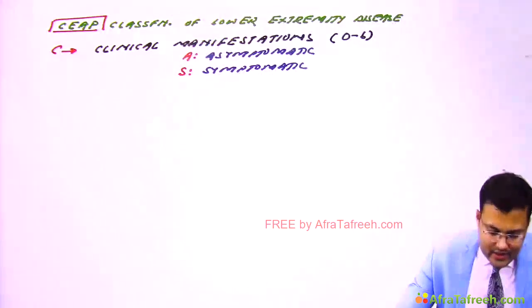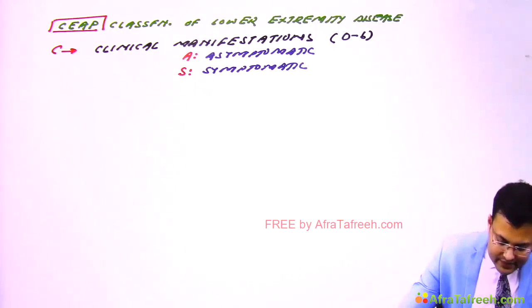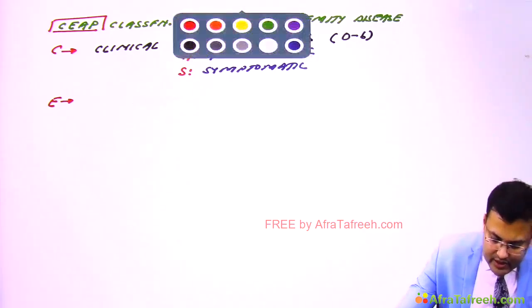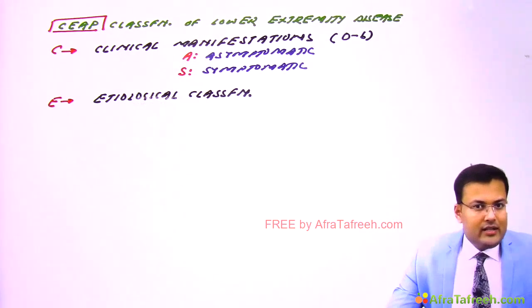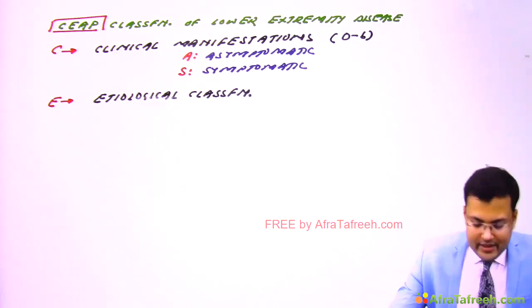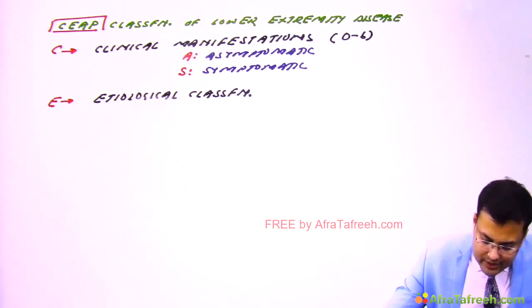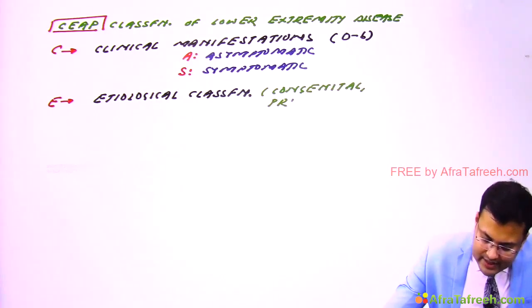Now see E. E is etiological classification. So in etiology, it is going to be mentioned whether it is congenital, primary or secondary. Clear? So this is mentioned in etiology, or E.